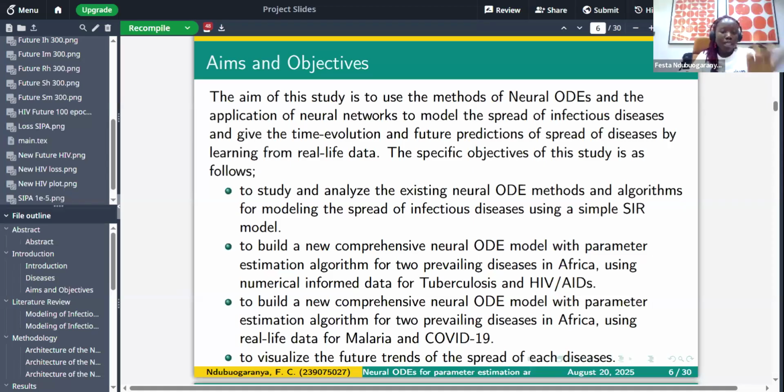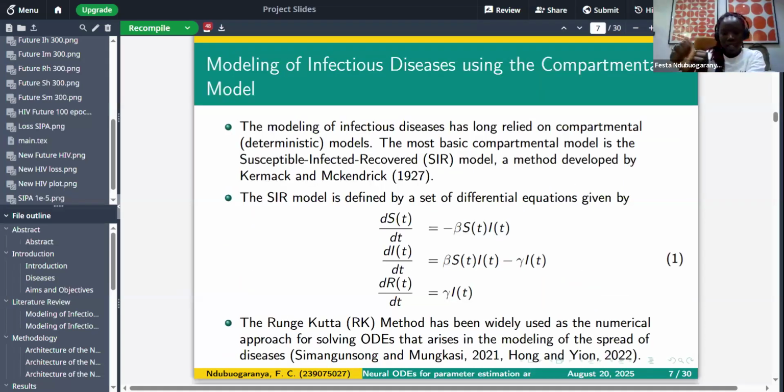So the purpose of this study is for the neural network to be able to estimate these parameters. The actual parameters I got from the literature, but the only time we used them was to simulate, using the fourth order Runge-Kutta method, so that we can get data. So when it was time for the network to train and learn from this data, the parameters were not known to the network. So this is what the network estimated.